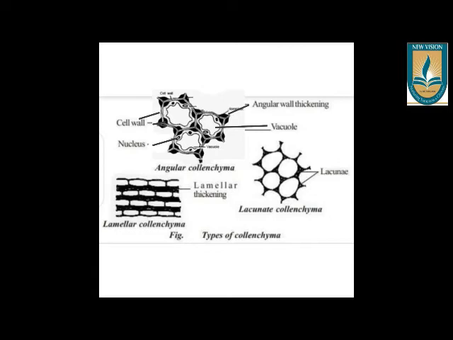If the cell wall thickening is found in the angular regions of collenchyma cells, then it is called angular collenchyma. If the secondary cell wall thickening is found in the tangential region of the cells, then it is called lamellar collenchyma. If the entire intercellular space is filled with secondary cell wall thickening, then it is called lacunar collenchyma.